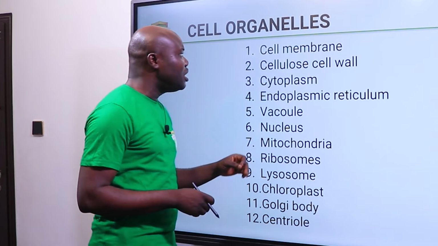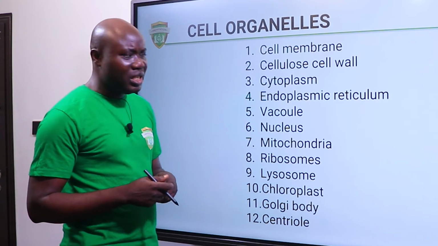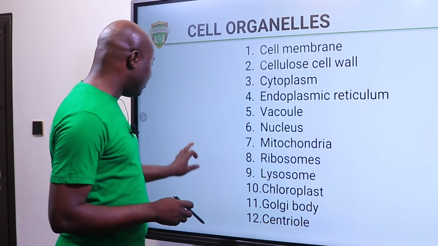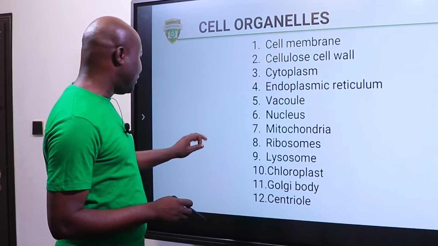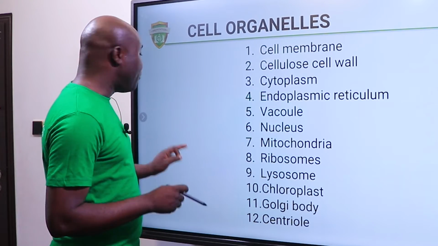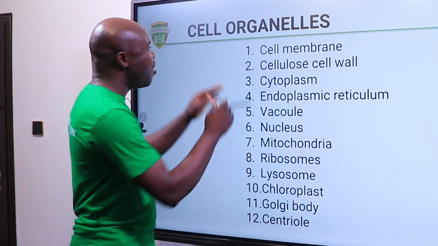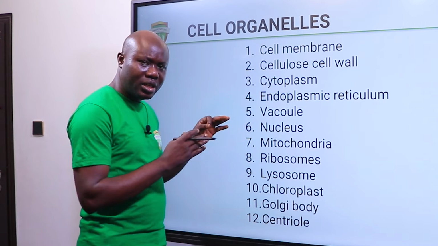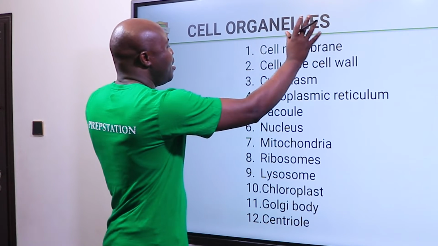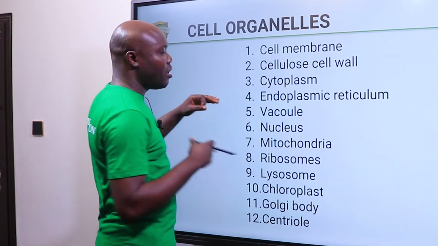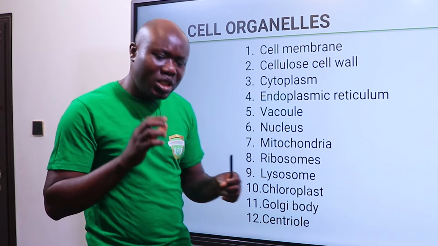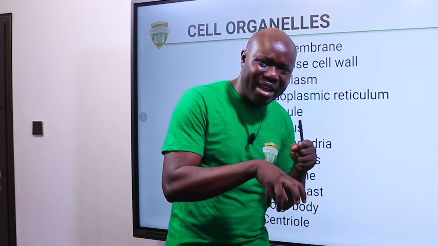So let's talk about the organelles that we have in the cell. When you hear the word organelles, the first thing that comes into your mind should be organ, right? Then look at the suffix at the back, organelle. It means that these are small organs. Yes, they are organs, but they are not as big as the organ. They are tiny organs, which means when those organelles come together, they form a big organ.